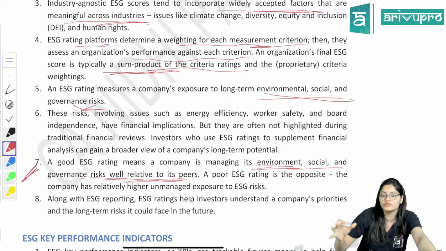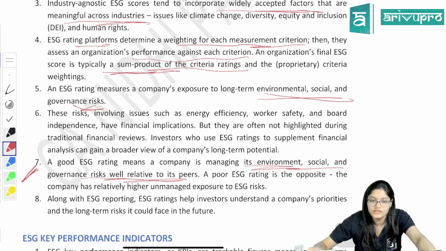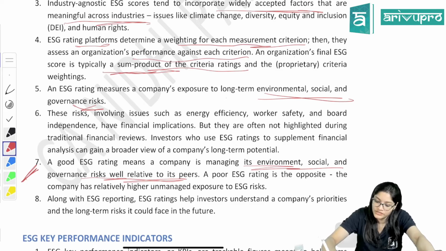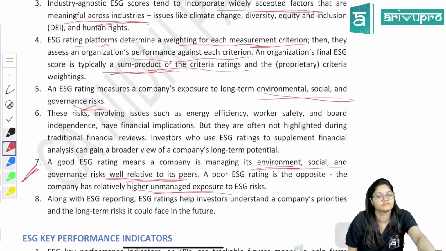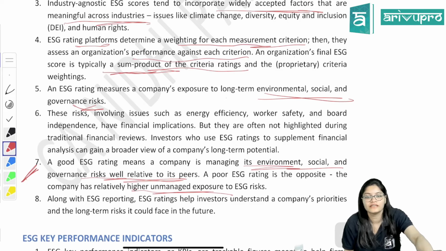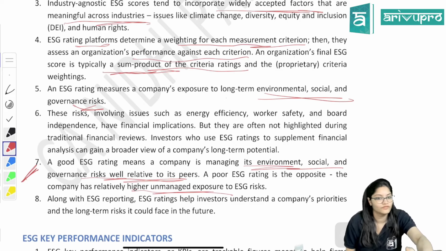If your rating is good, that means as compared to the competitors, you are managing your ESG well. Right? A poor ESG rating is the opposite. The company has relatively higher unmanaged risk. If the ESG rating is less, that means you have not managed your ESG, you have not managed your risk. Correct? So the higher the ESG rating, the better.